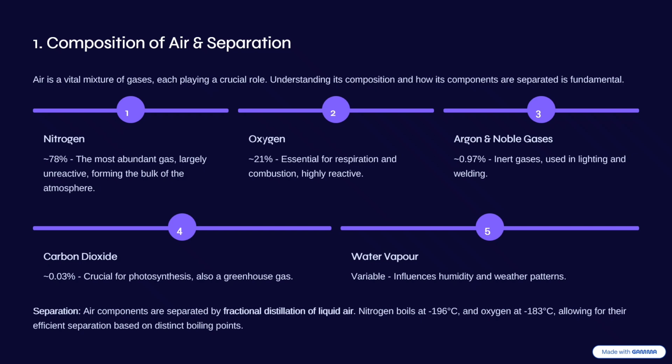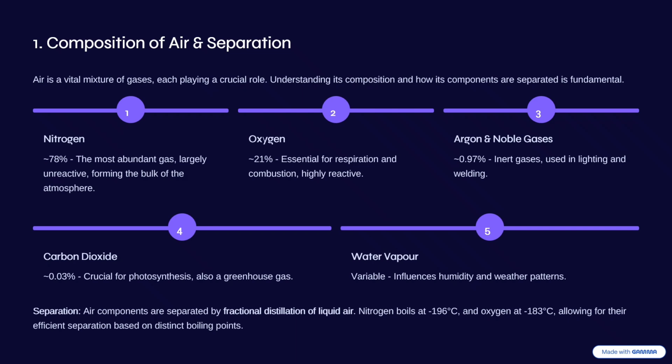We have noble gases. Argon is just a part of the noble gases. We also refer to them as inert gases or rare gases, and they make up about 0.97%. Most of the time they are used in lighting and also in welding, especially in filling the bulb filament.